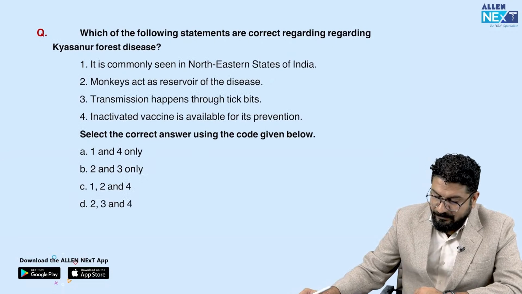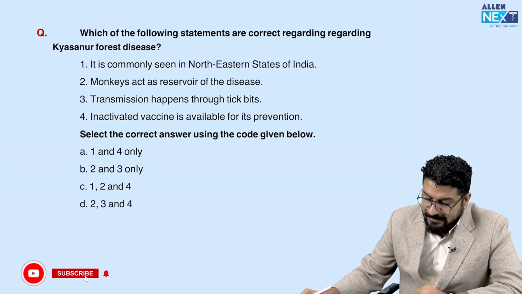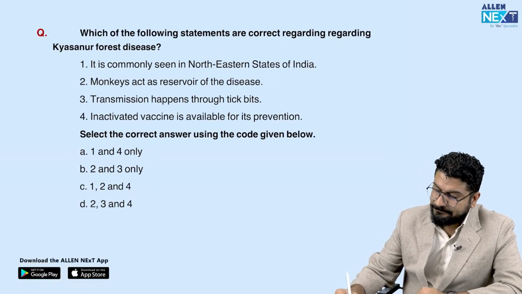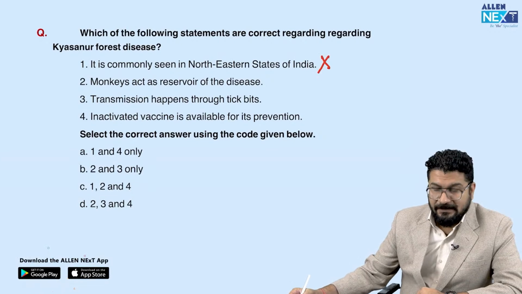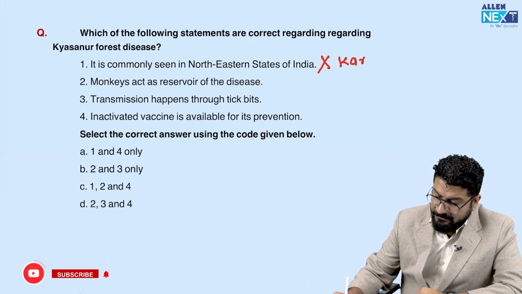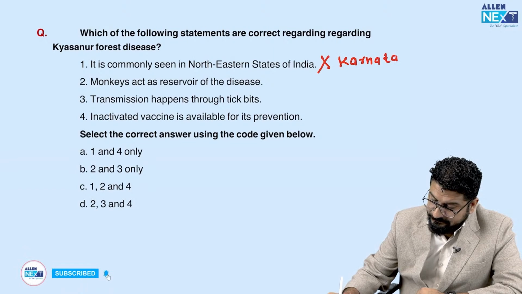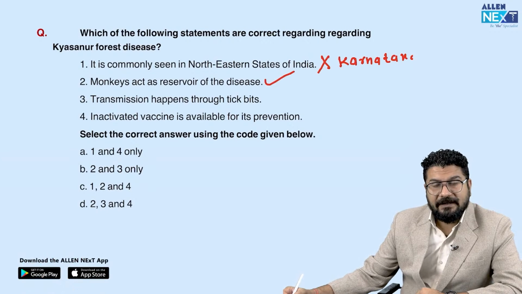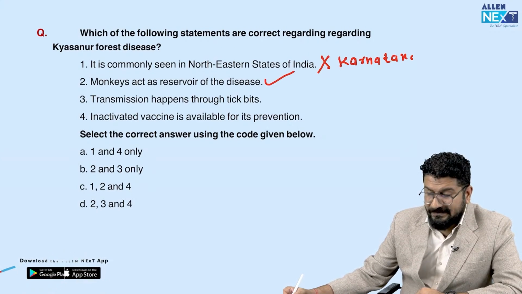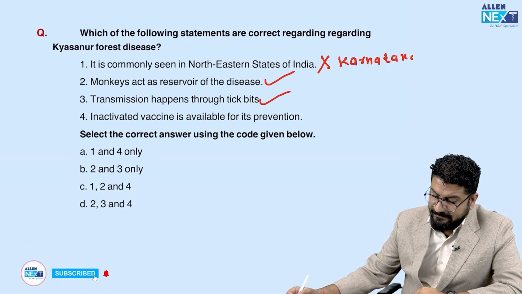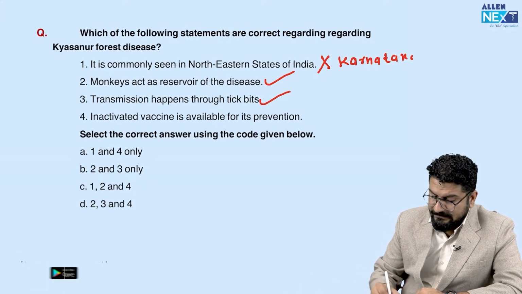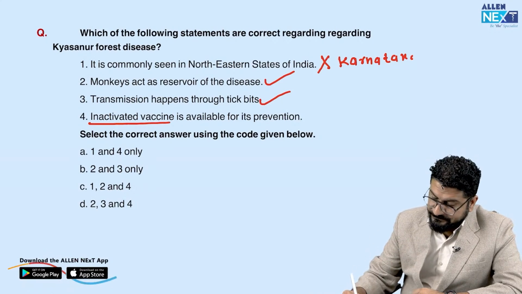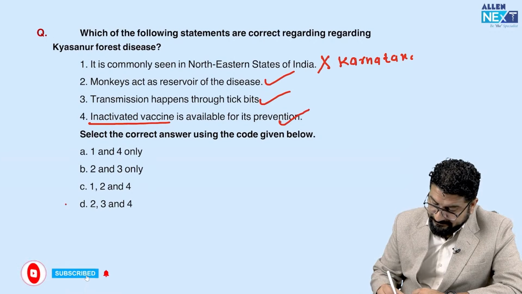Okay, moving to social and preventive medicine, which overlaps with medicine. We have a question on Kyasanur forest disease. It's commonly seen in the northeastern states of India. No, this is a condition that is seen in Karnataka, not in the northeastern states. Monkey acts as reservoir. True. Transmission happens through tick bite. That's also true. It is basically a hard tick that causes the infection. Inactivated vaccine is available for its prevention. So the vaccine is available, but again it is not routinely used. But remember, it's available. So 2, 3, 4, these are correct statements.